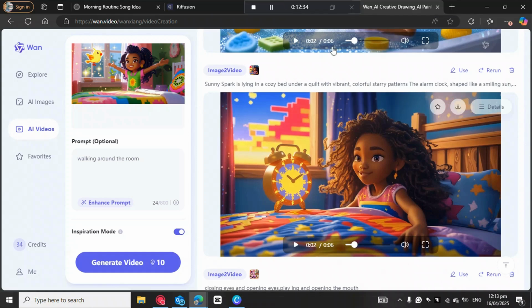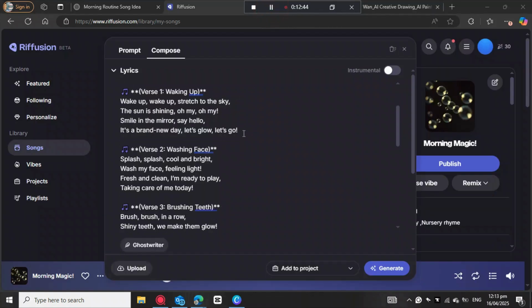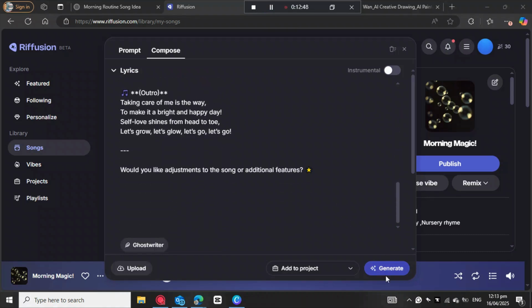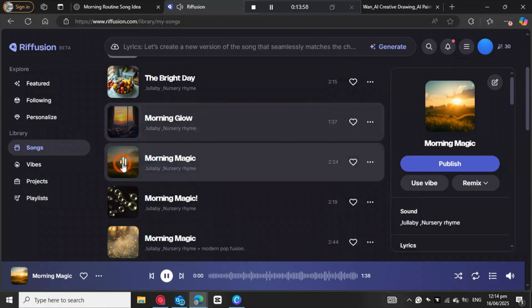What is left is to get the lyrics from ChatGPT and then paste them into Refusion AI so that it can create the beautiful melody for our video. Okay, so I've already pasted it here. Then we can just come here and generate. Okay, let's just listen to this one.